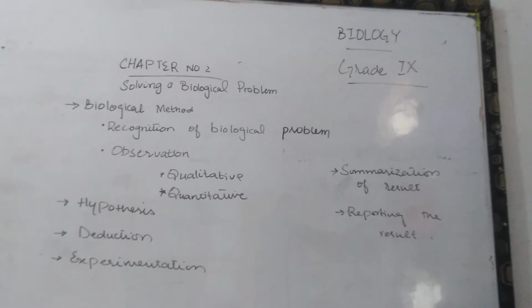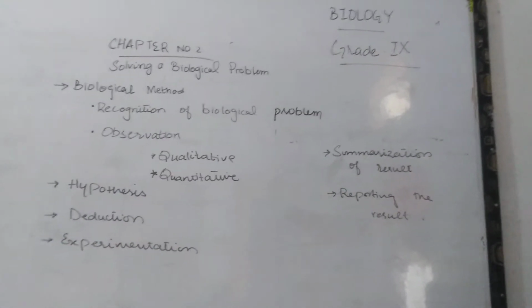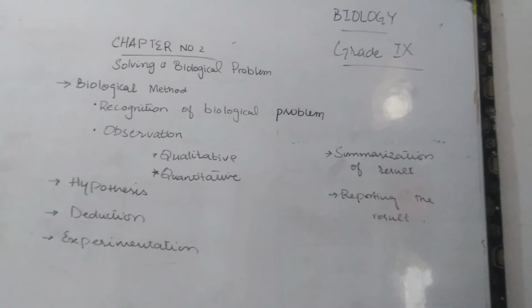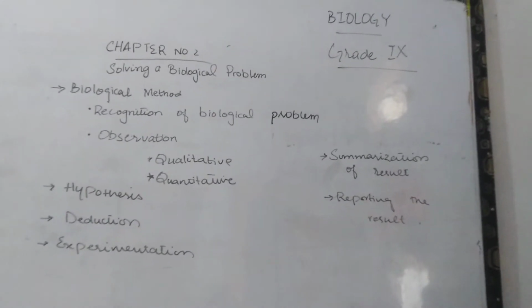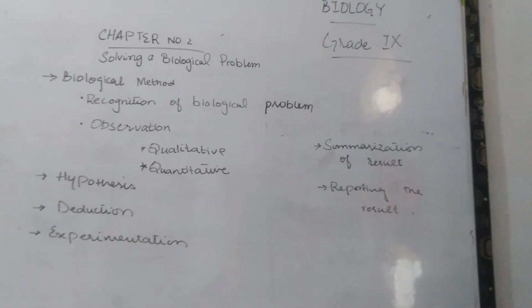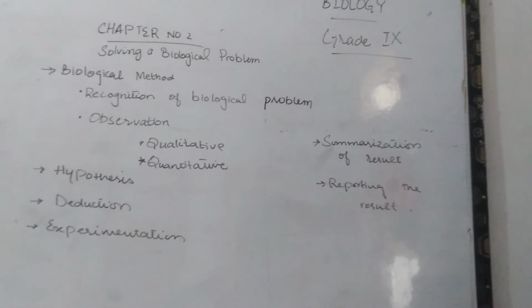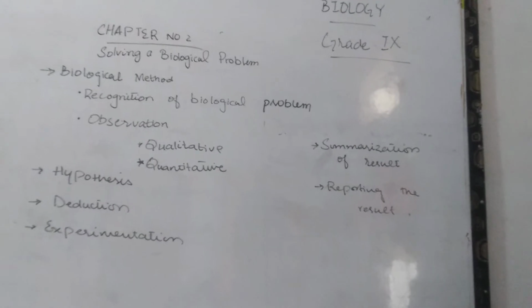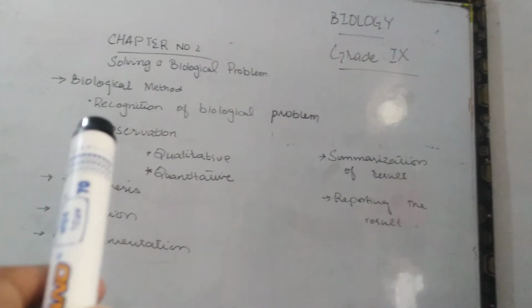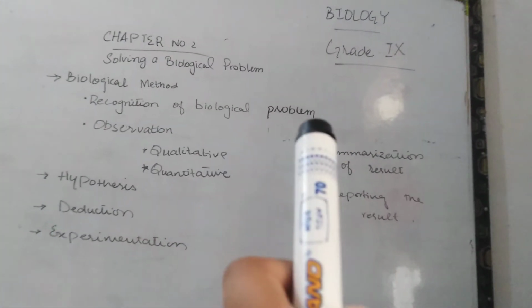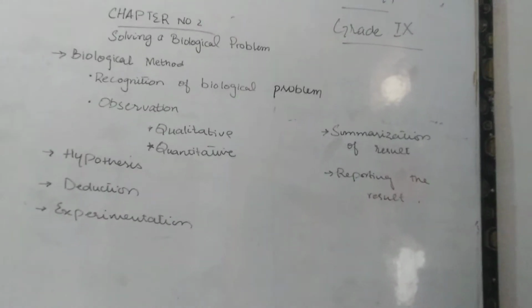It means somebody asks the scientist how this happened, how this is possible, how this organism or this virus affects our lives, or it comes to the biologist's mind himself. So this was the first step in solving a biological problem, the recognition of a biological problem.